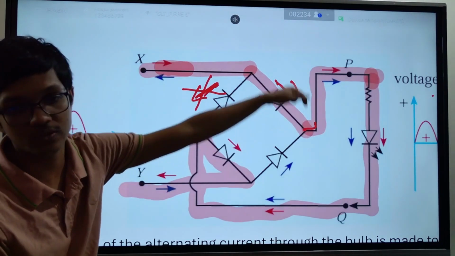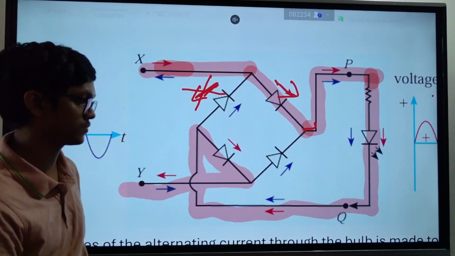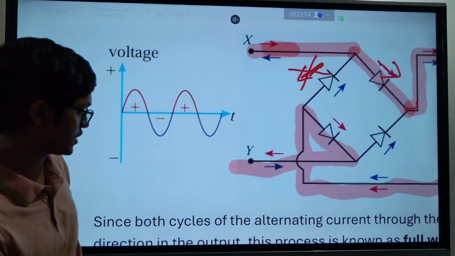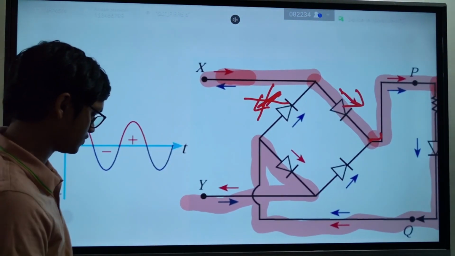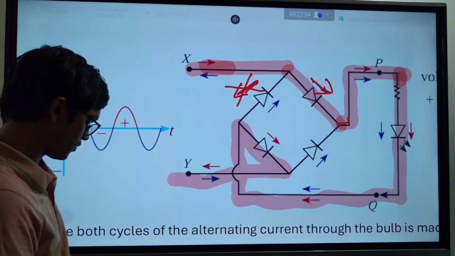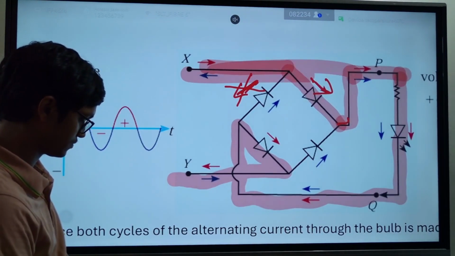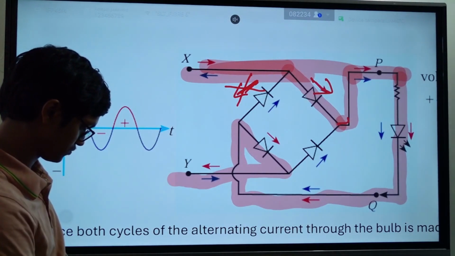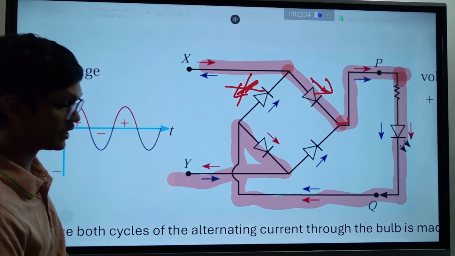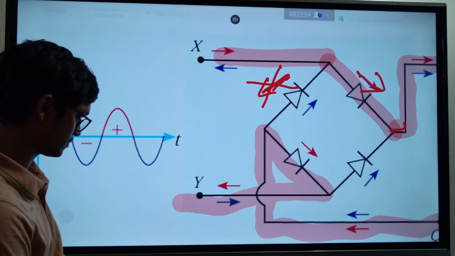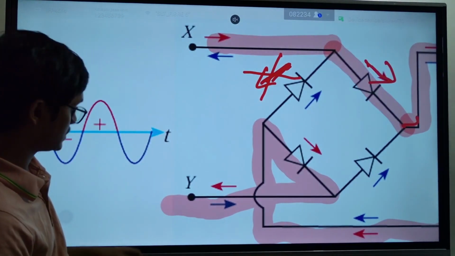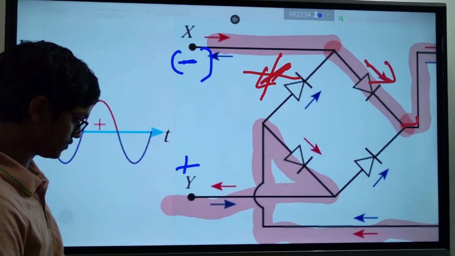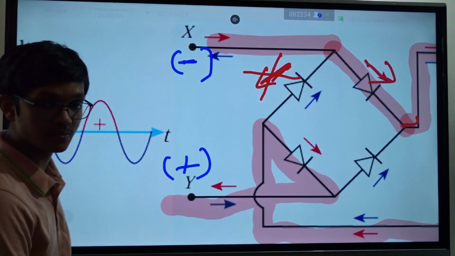It starts from the positive terminal, it goes in this direction and returns. Now see, current moves in a downward direction through my mobile phone. So that one passes like this. Now my negative half cycle. What is the problem with the negative cycle? In the negative cycle, this side becomes negative and this side becomes positive.